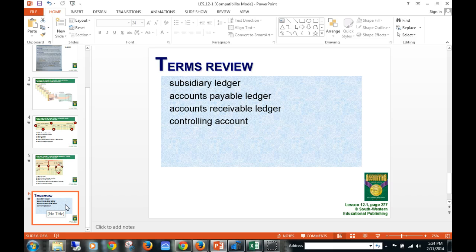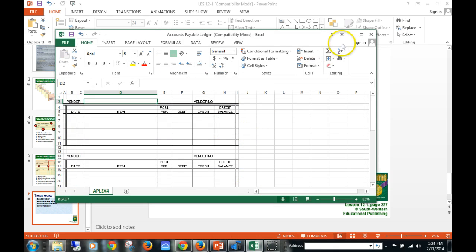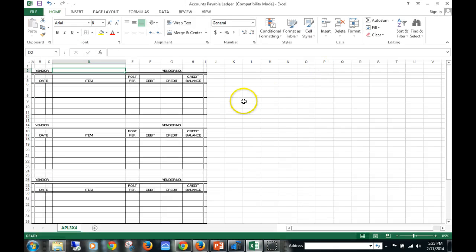So some terms to review. From page 272, make sure that you're familiar with these terms. Now that's pretty simple, 12-1, that's it. I want to go through the work together with you, and what I want you to do, if you haven't done already, is download the accounts payable ledger. Make sure that you click where it's going to say enable editing. Make sure you click that.